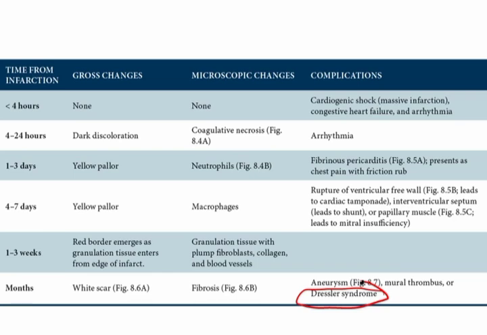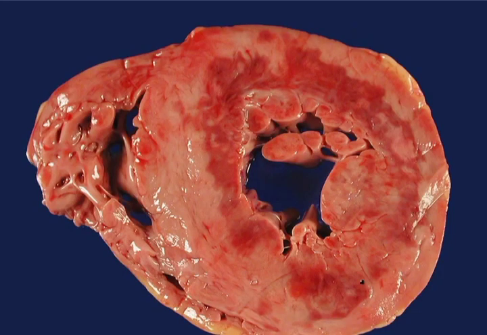Again, that is Dressler syndrome, and that is very high yield for the board exams. All right, now let's use a series of images present within your text in order to review some of these high-yield principles. Here's an example of a heart that has undergone a myocardial infarction. You can clearly see that there is dark discoloration of the myocardium.